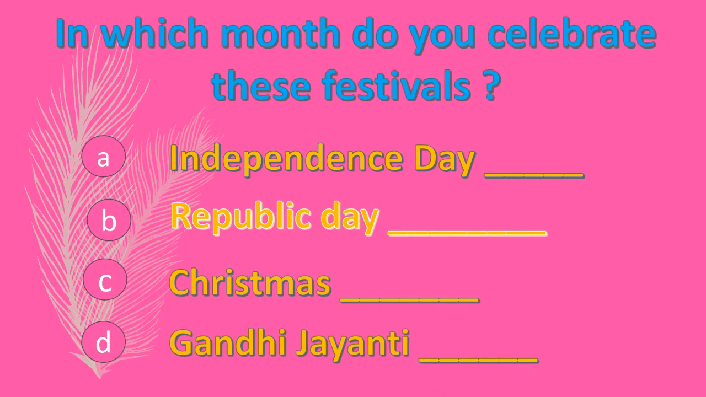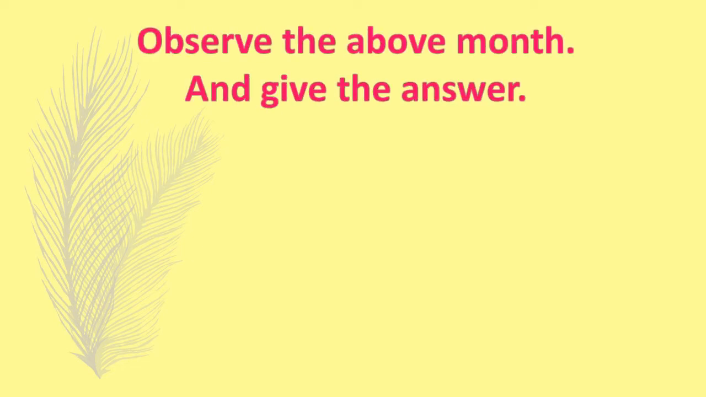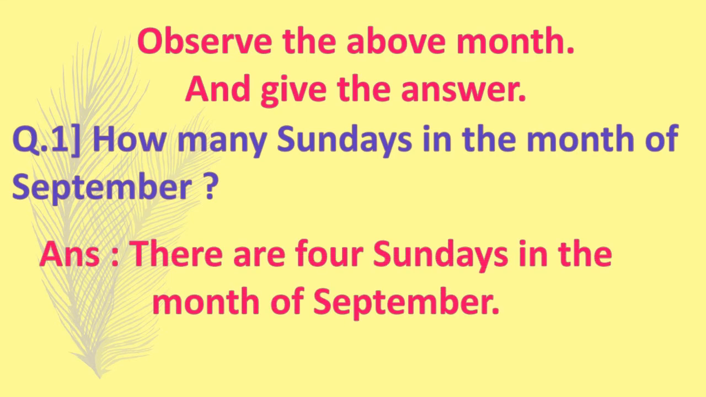Children, look at this calendar. Month of September. Observe the above month and give the answer. Question 1. How many Sundays are in the month of September? There are 4 Sundays in the month of September.